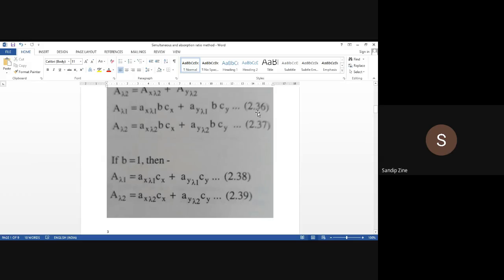So from these two equations, 2.36 and 2.37, we now have equation number 2.38 and equation number 2.39. Are you getting the flow of how we are solving this simultaneous equation? Yes, anyone from you?